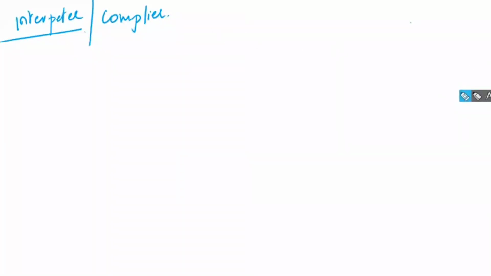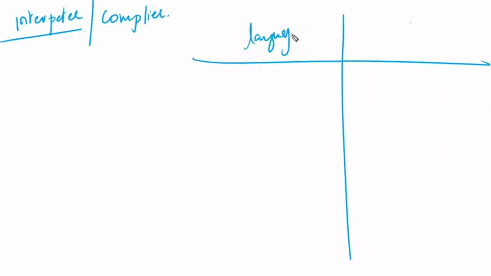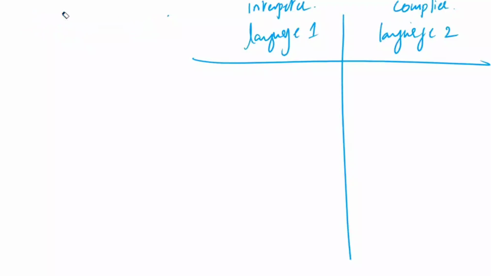Now, for example, let us take two languages, language number 1 and language number 2. Language 1 is an interpreter language, and the second language is a compiler language. Now, for example, here you have written the code, total 8 lines of code. Now you are having an error here and also an error here.